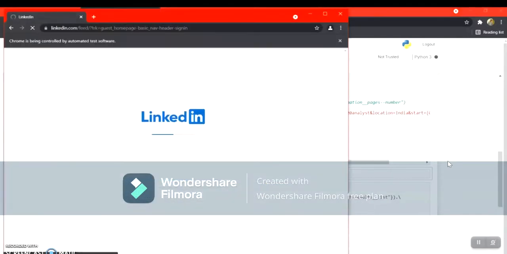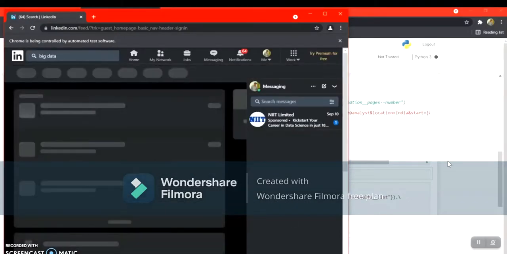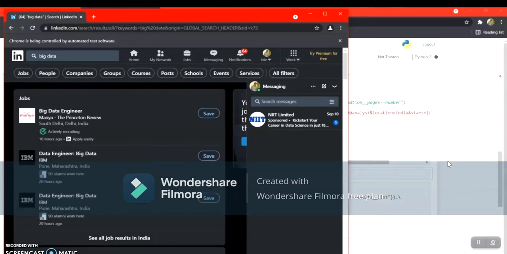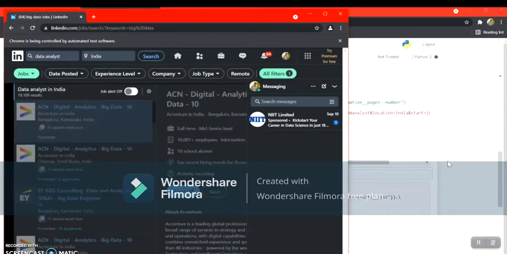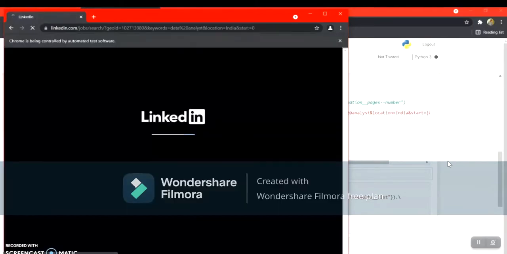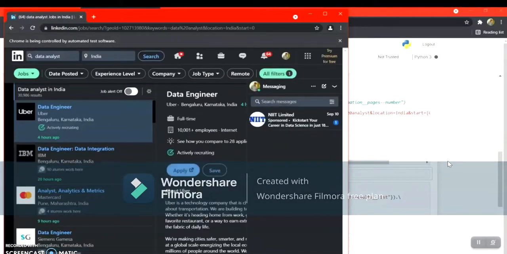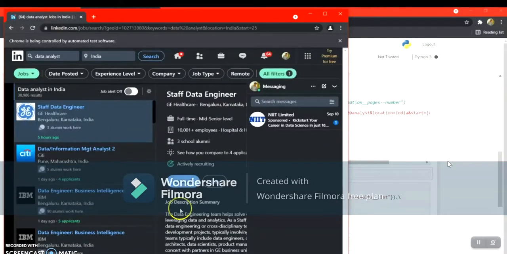As you can see, it automatically invoked the LinkedIn website. It logged in with my credentials, and it's searching for big data. In the job section, it collects the data from one instance, then iterates to the next category. I've set the time sleep to 3 seconds, and then it went to data analyst. It's going to keep collecting data until the required number has been collected, and I've set it to almost 120 entries, which was required by my assignment.